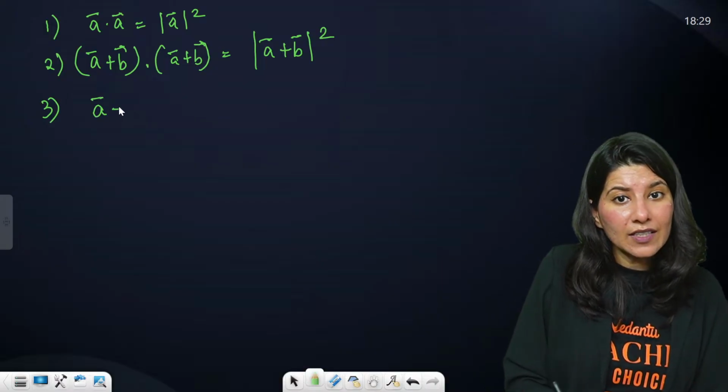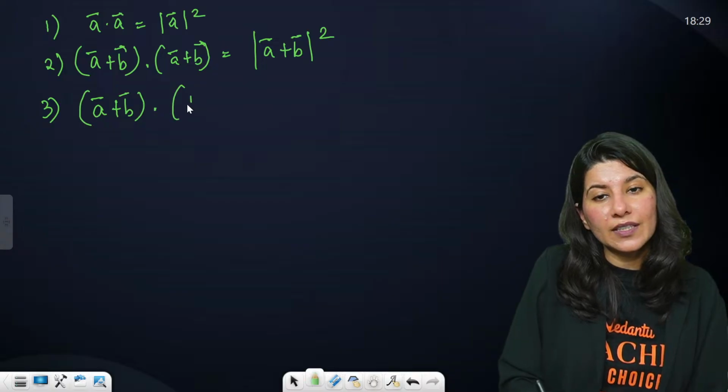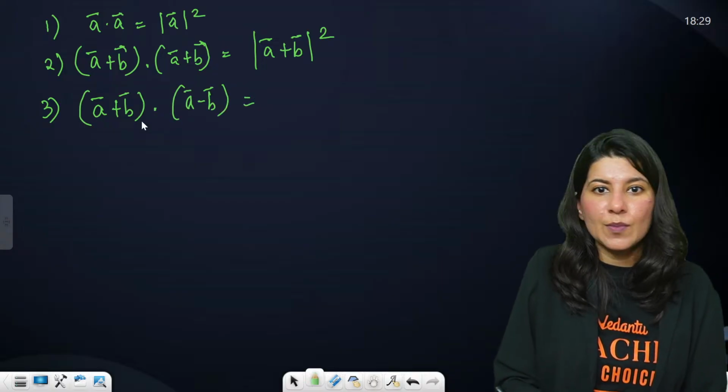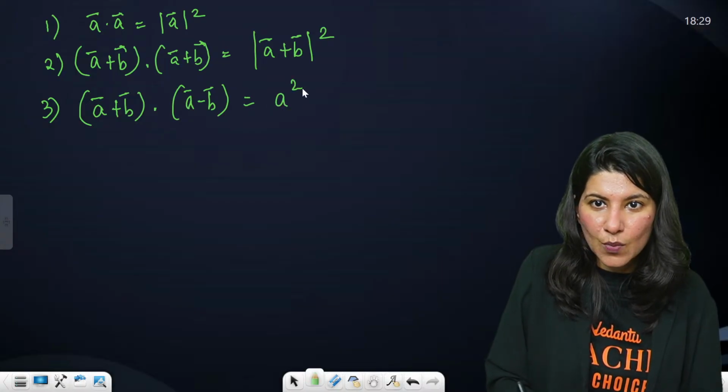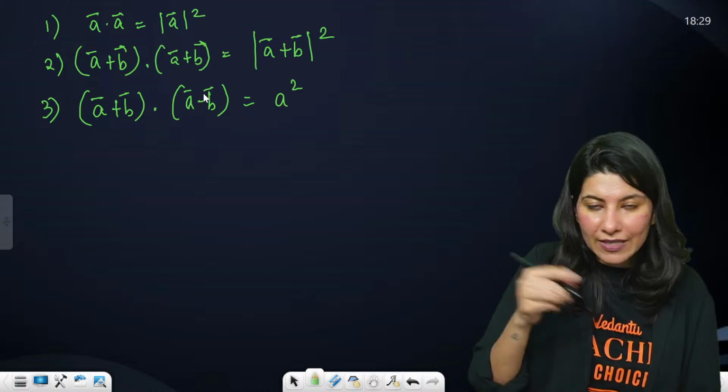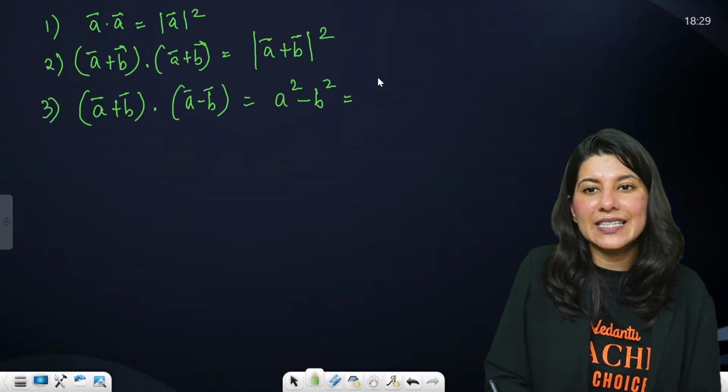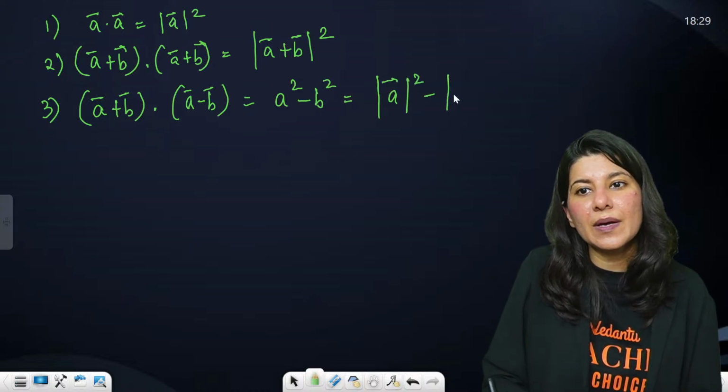Now, (A plus B) vector dot (A minus B). Tell me. It's very easy. A dot A is A square. Then A dot B and B dot A will get cancelled out, minus B square. So basically, you can write it as magnitude of A square minus magnitude of B square.